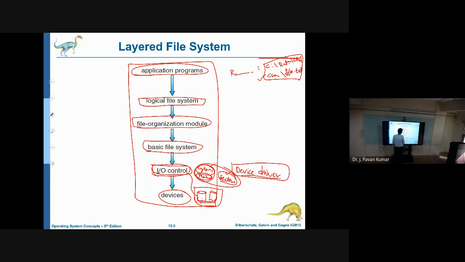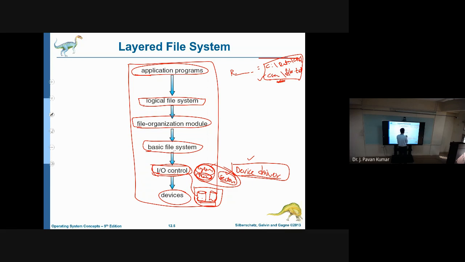Next, the basic file system. The user will not give where this particular file exists. The user will give an external path, which is not known to the IO controller. The IO controller can operate if you provide the cylinder and sector, and by using the device driver it can access that location. But who will give the cylinder number and sector number?